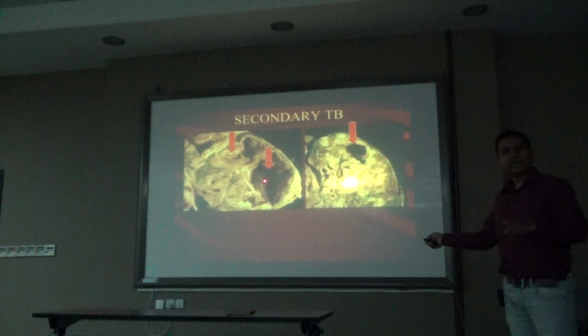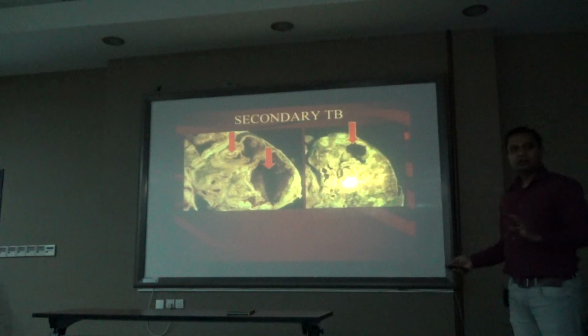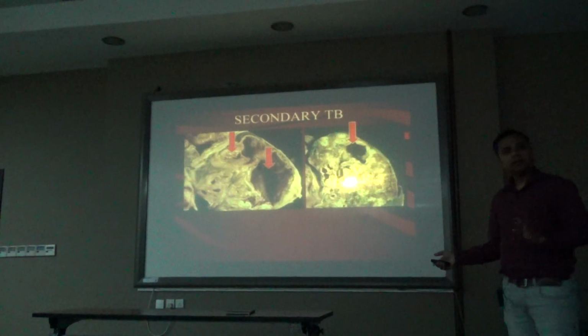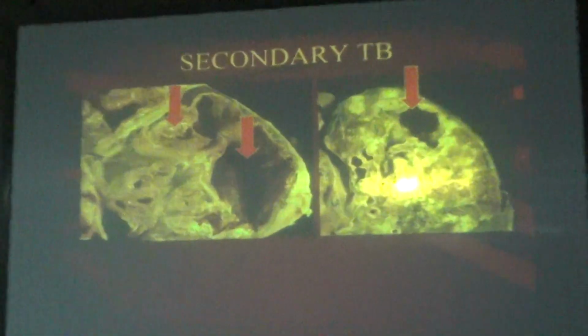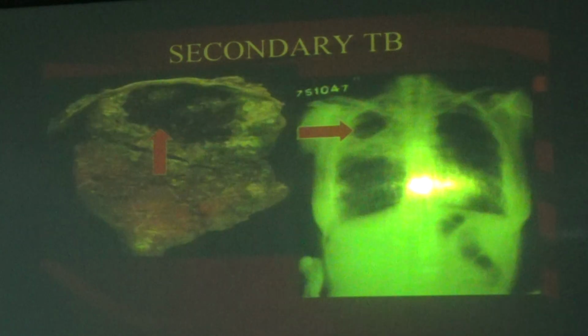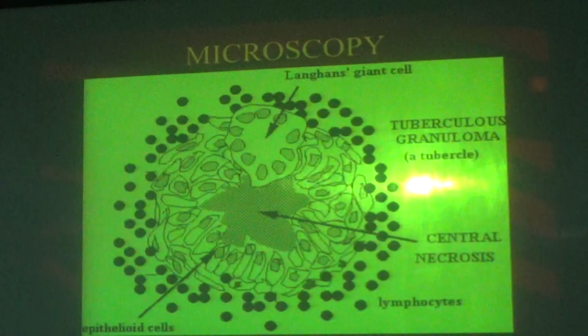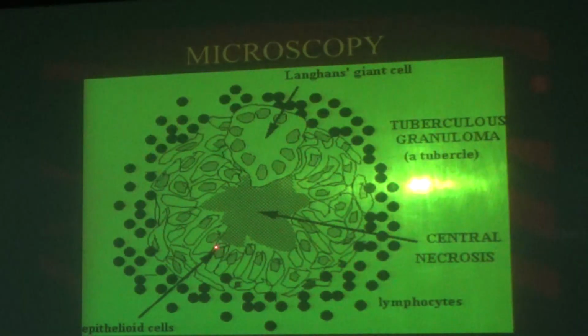This area only, initially, had a Ghon's complex. Clear? At this point, 10 years back, he had a Ghon's focus. That focus has developed over a period of time into a cavity. Now in secondary tuberculosis, what you are seeing is a cavity here. This is an X-ray picture showing a cavity in the apical area. These are the epithelioid cells, lymphocytes and central necrosis: a tuberculous granuloma.